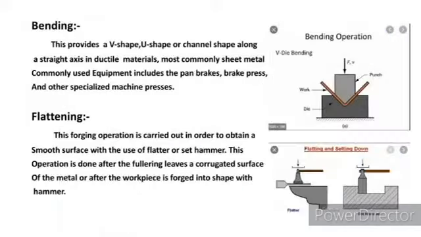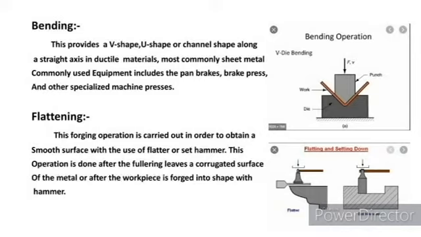In bending, mostly sheet metal is used to produce a definite shape. In this diagram we can see a V-shaped bend using V die bending, where the upper die is a V-shaped die and the bottom die has the impression of it. The plain sheet metal is placed between the dies, and by using a force the V die is pushed into the sheet metal and produces the shape of a V.